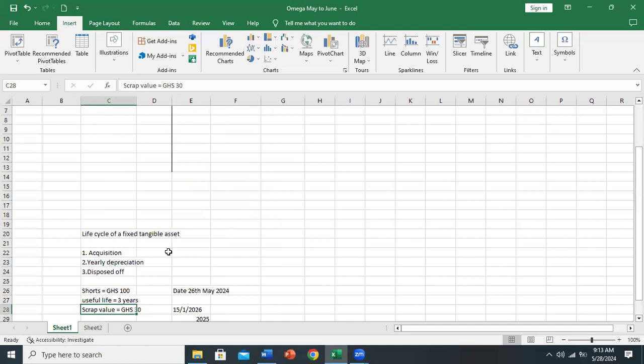But again, note that we calculate depreciation at the end of the year. So most of your depreciation calculation will be around the 31st, if the year is ending December, so 31st December. Note, some accounting years can start from 1st April and then end the next year, 30th June.